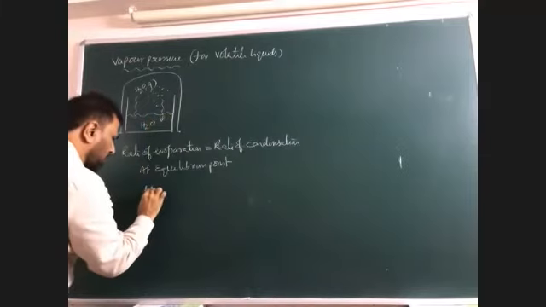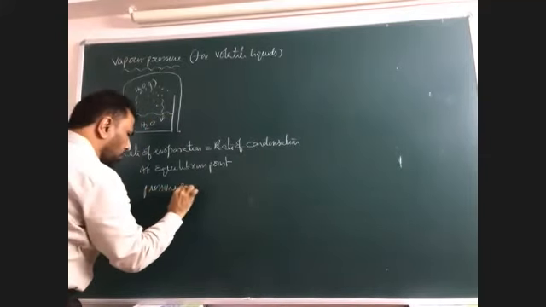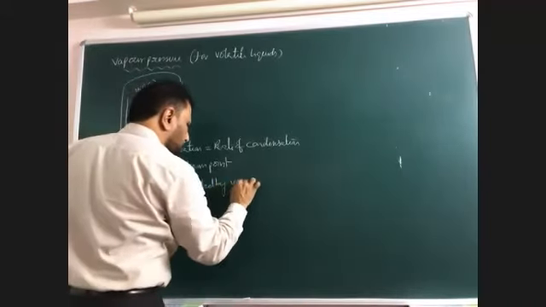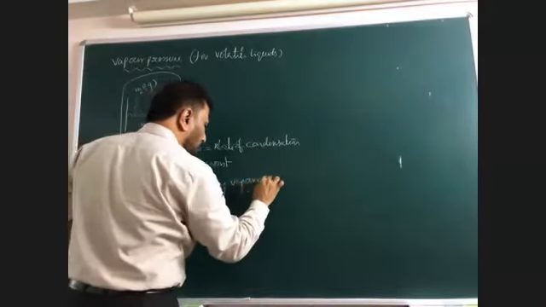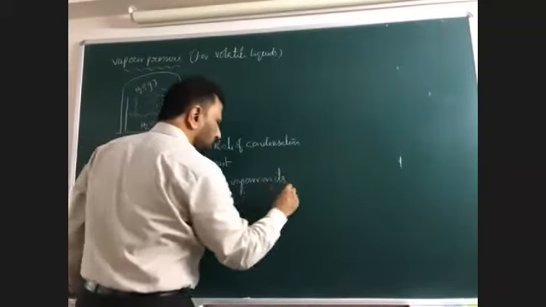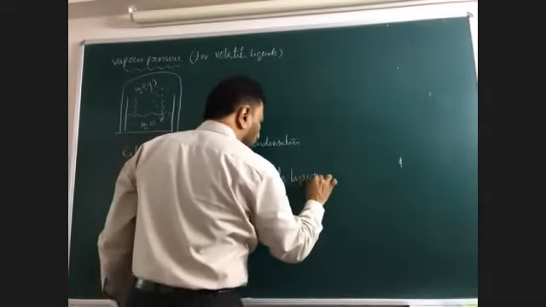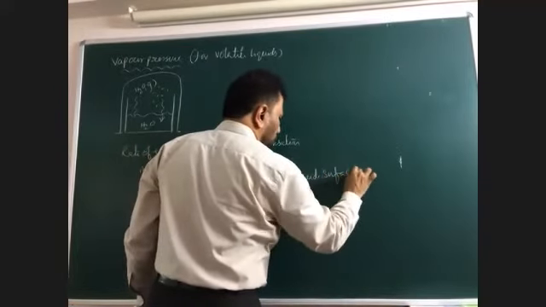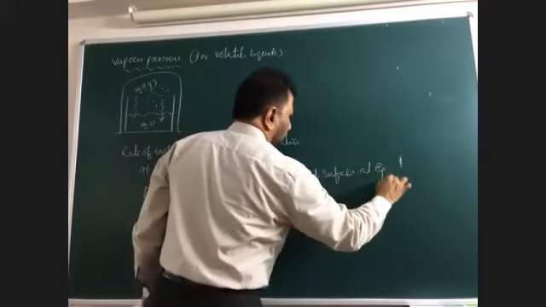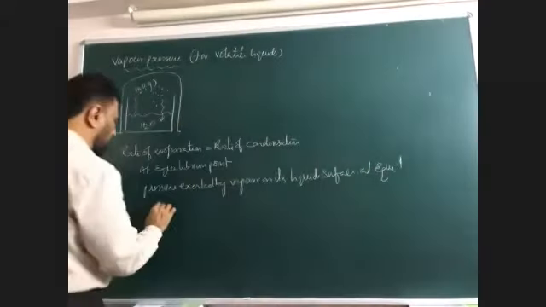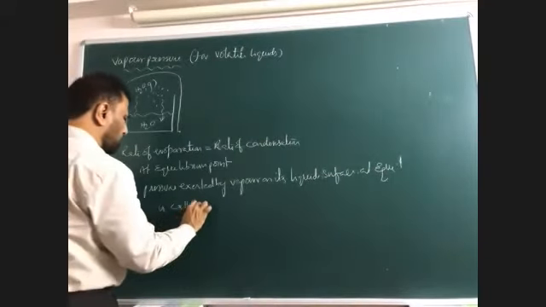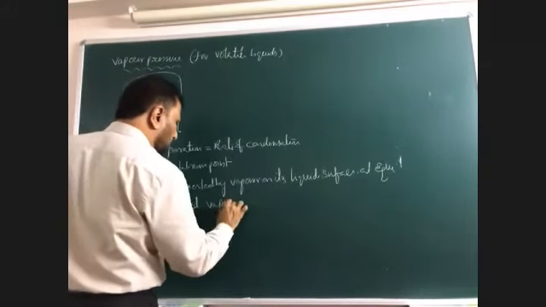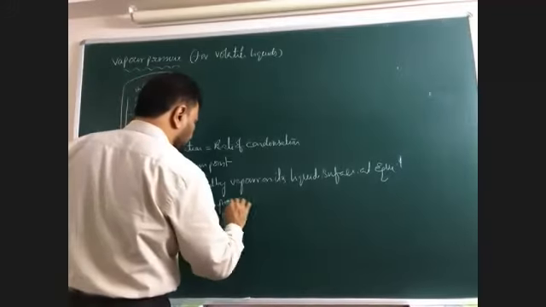Therefore, the pressure exerted by the vapor on its liquid surface at equilibrium is called vapor pressure, or simply saturated vapor pressure.